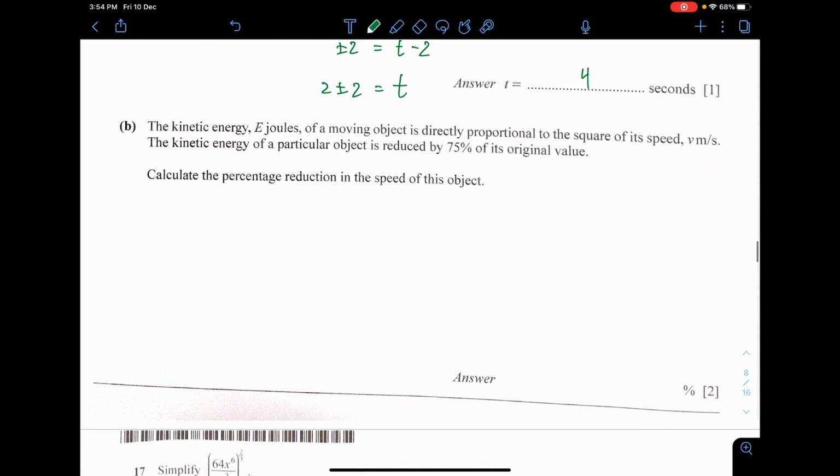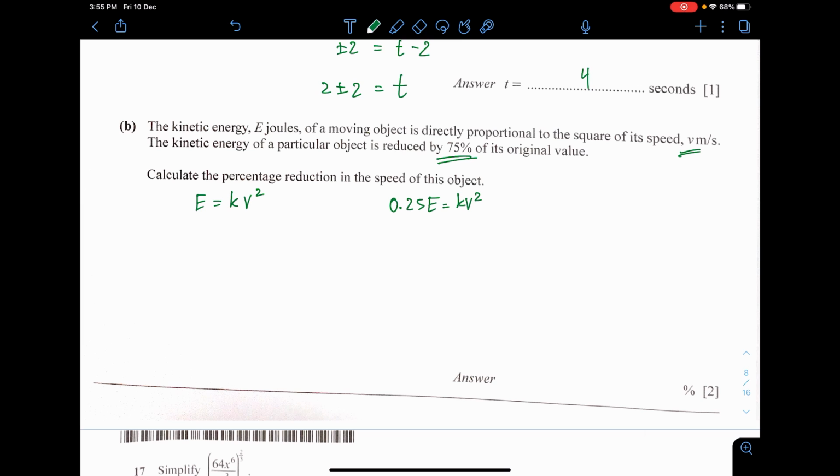The kinetic energy, E, of a moving object is directly proportional to the square of the speed. So I can just say this is A, E equals K multiplied by V square, V for velocity. Or you want to write speed also can. Actually they say V, so I just use V. The kinetic energy of an object is reduced by 75%, meaning to say that it becomes 25%. So there is another condition that the energy is 0.25, like this. Calculate the percentage reduction in the speed.